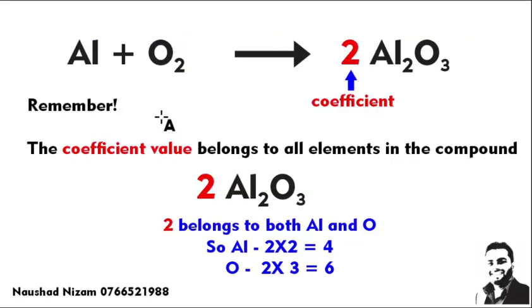What is the next step? Remember, always, the coefficient value in front of a compound belongs to all elements in the compound. For example, in this case, if you put 2 in front of aluminium oxide, this 2 belongs to aluminium and oxygen as well. So there are 4 aluminiums. 2 into 2, and 6 oxygen atoms are found. 3 into 2, 6 oxygen atoms are found.